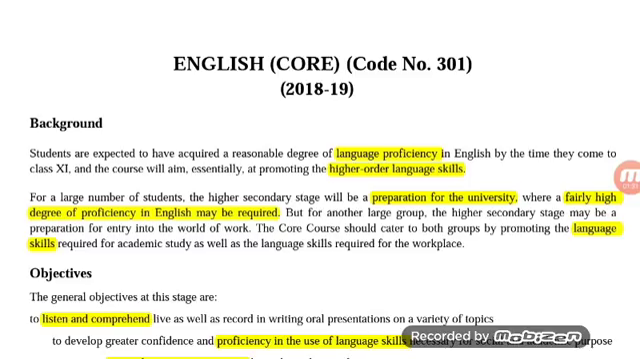Now, let us discuss the syllabus of English Code 301 for the session 2018 and 19. This PDF file has been downloaded from the CBSE site, so there is complete authenticity of the syllabus. You can completely rely on it. If you wish, you can also download the same from the CBSE website.